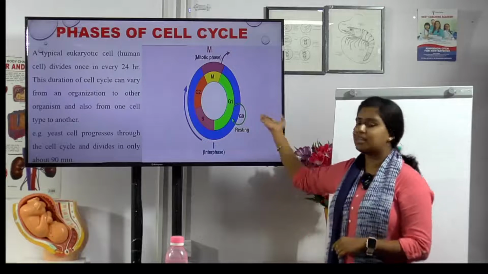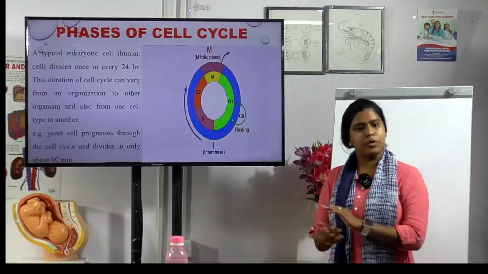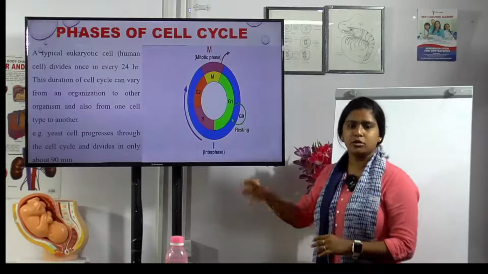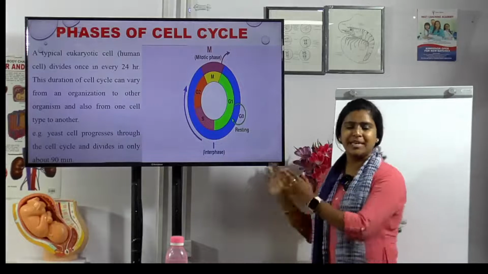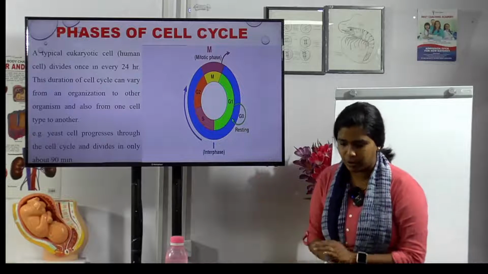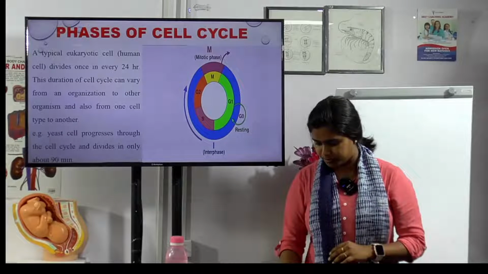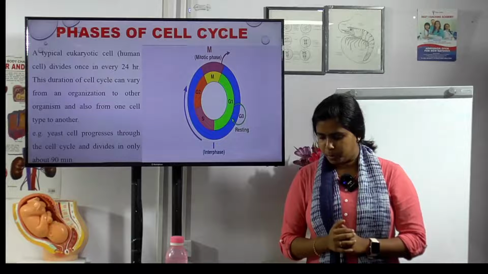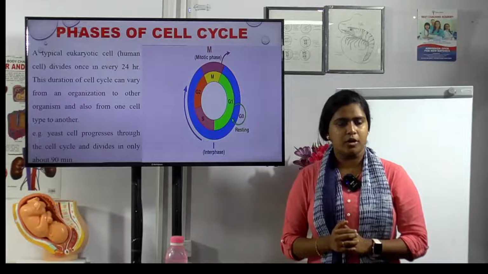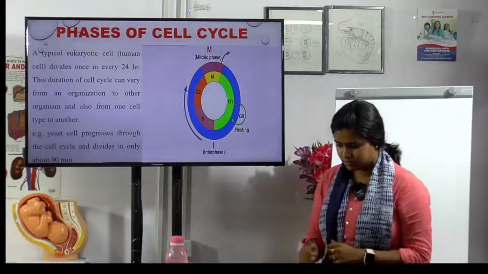So here is where protein synthesis starts, which is essential for the M phase, the mitotic phase. This is the interphase. Now we'll be seeing about the mitotic phase in brief. Okay. Post-synthetic or pre-mitotic phase.